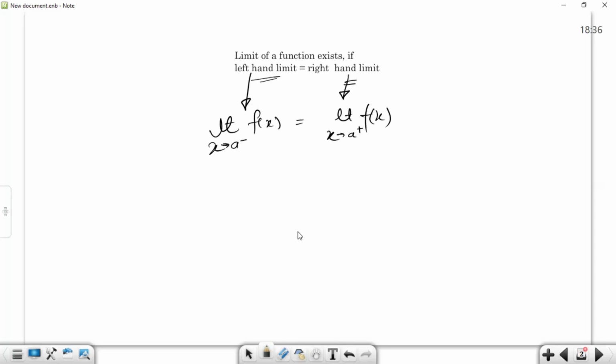Any doubt, anyone? No doubt, then? Clear, sir. No doubt. Okay, so let us move ahead.